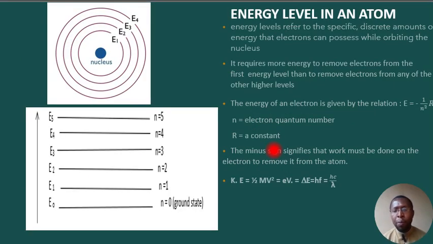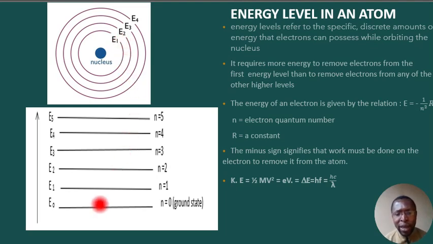Now, energy level actually refers to the specific discrete amount that the electron can possess. We have different levels of energy. Look at it: energy level 1, energy level 2, energy level 3, energy level 4. The electron can move from one energy level to the other, from a lower energy level to a higher energy level, and from a higher energy level to a lower energy level.